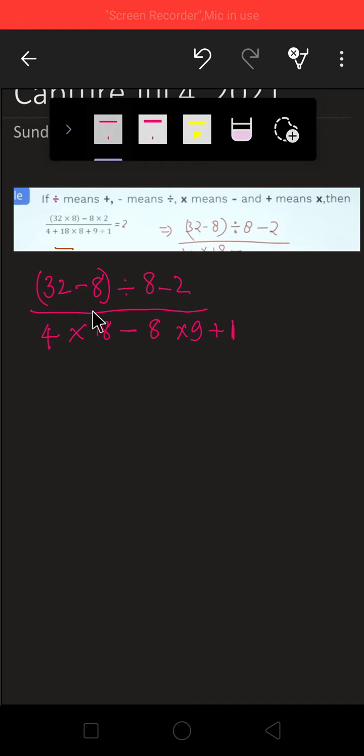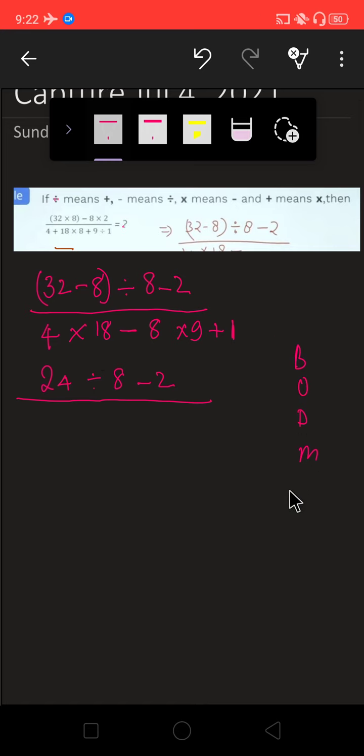So let's solve this one. Now again we will apply the BODMAS rule. First of all you have to solve the bracket. 32 minus 8 is 24. Here it will be 24 divided by 8 minus 2. In the denominator what will we do? Multiplication, because in BODMAS, M comes next: 18 fours are 72 minus 8 nines are 72 plus 1.